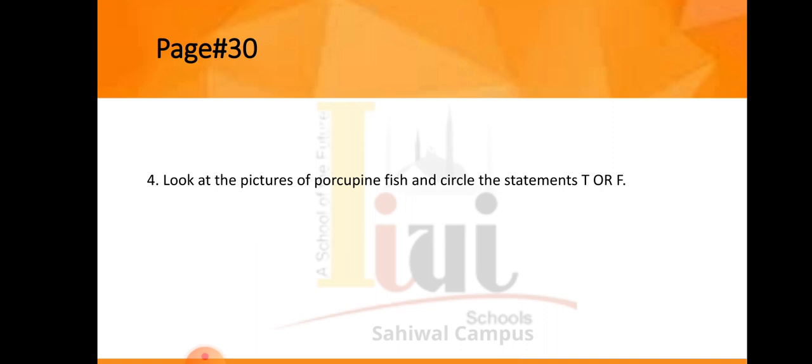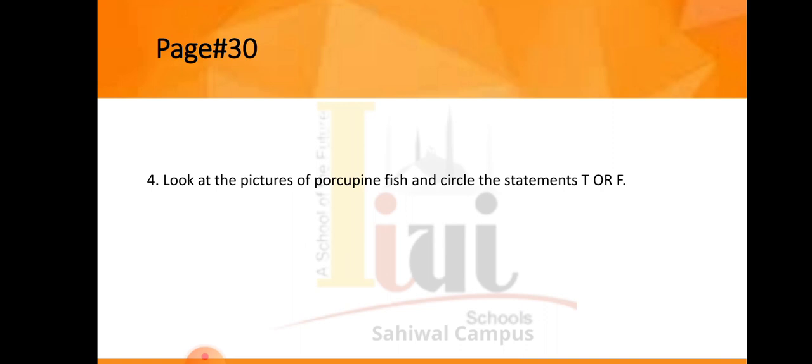Now look at the activity given on page number 30. Look at the pictures of the porcupine fish and circle the statement true or false. On this page, porcupine fish pictures are given. You have to read these four statements carefully and then tell which statement is true or false about the porcupine fish. This is your homework task.